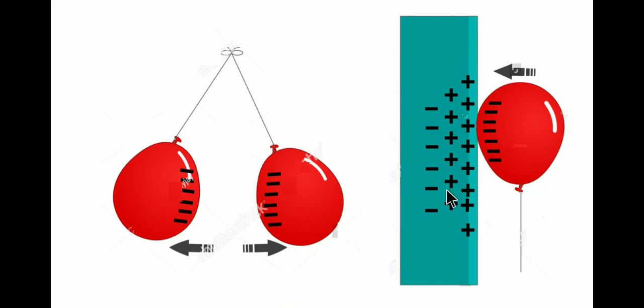This is the example where two unlike charges attract each other. Thus like charges repel each other. If a negative charge comes close to a negative charge, they will repel each other. Or if a positive charge comes close to a positive charge, again they will repel each other.